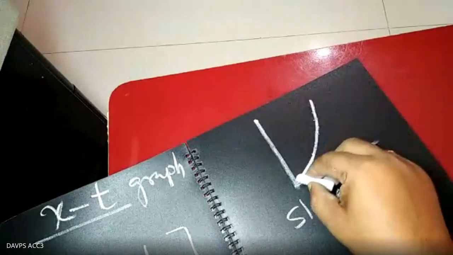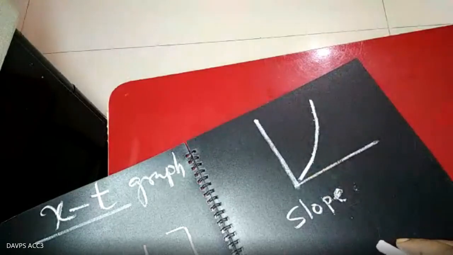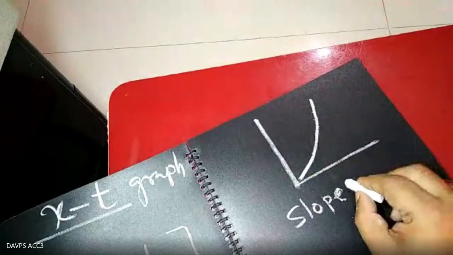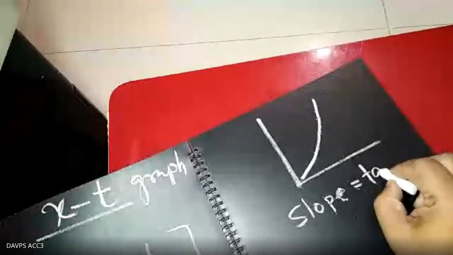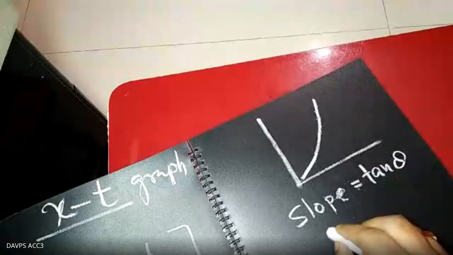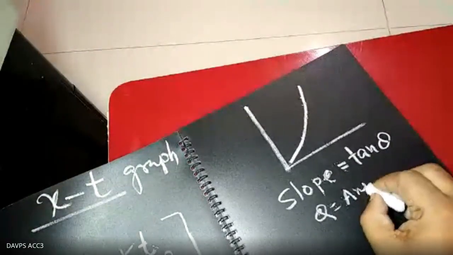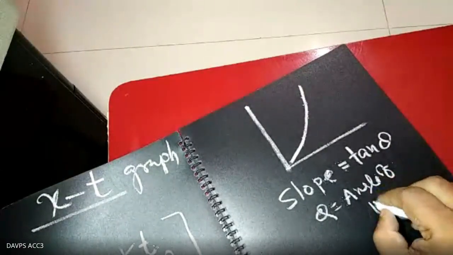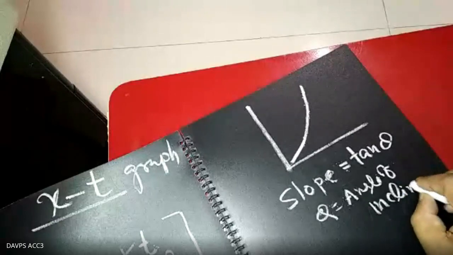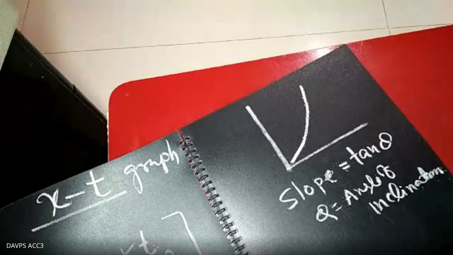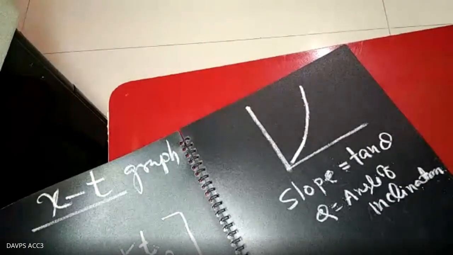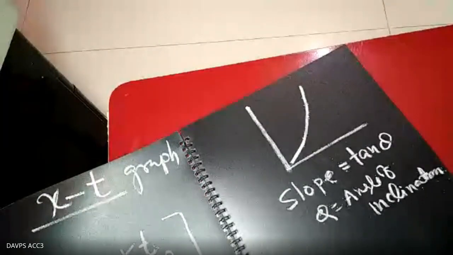Slope is equal to tan theta. What is theta? Theta is the angle of inclination. What is the angle of inclination? It is the angle made by the graph with the positive x-axis.